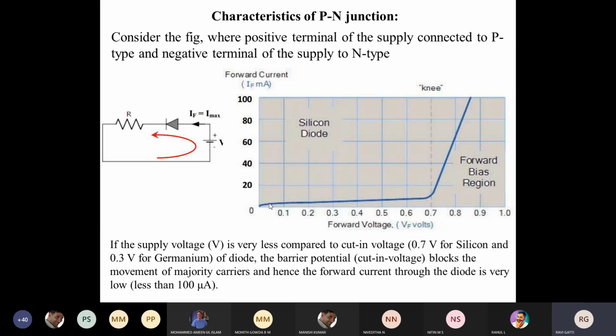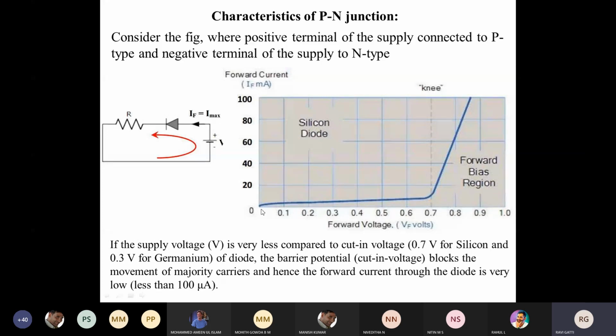So now you can see here, when the input voltage is 0, so means what? It is a no bias condition. So when the input voltage is 0, you can see there is no current which is flowing. Under no bias condition, there is no current which will be flowing across the diode. Therefore, when input is equal to 0, your voltage is also 0 and your current is also 0.